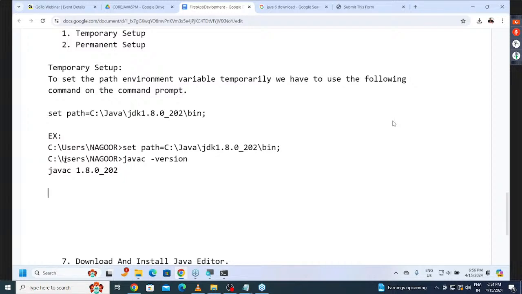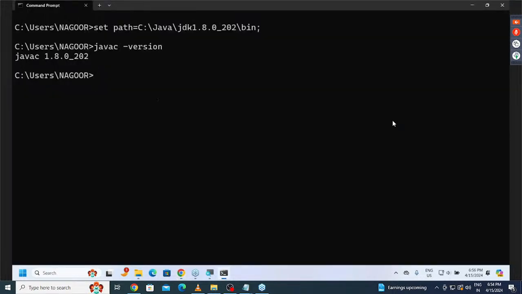All right, so now I'm going to give that clarity. Try to understand it. Observe carefully, I'm going to show it practically. This is a command prompt where I set the path environment variable. Now I'm going to open another command prompt.